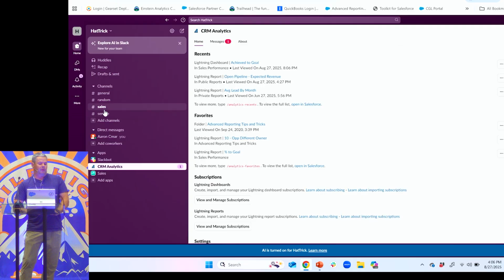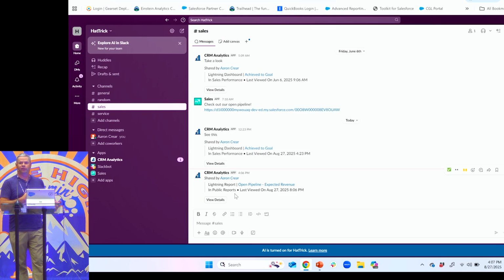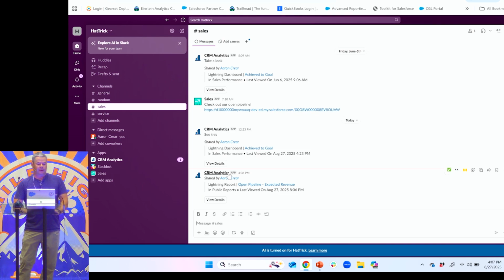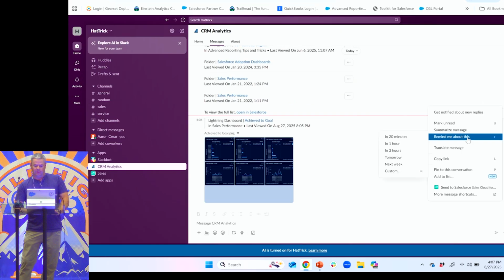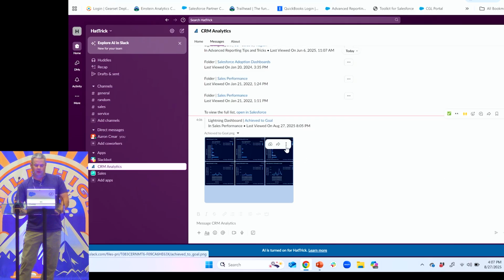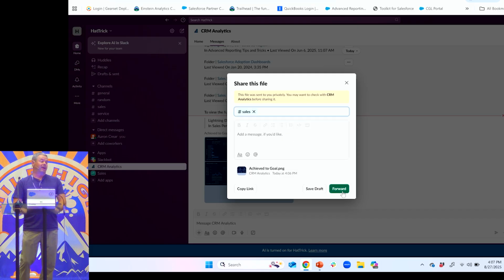We can see here, we have the little bold, so we know something's in there, and I get that. Now I don't like this myself because it just basically sent a message saying, hey, here's a dashboard. It didn't actually send the picture, right? So the way we can do that would be by actually sharing what we sent ourselves a minute ago. So if I went back here, we can then click into this, and I can share this, and that'll actually send the picture.